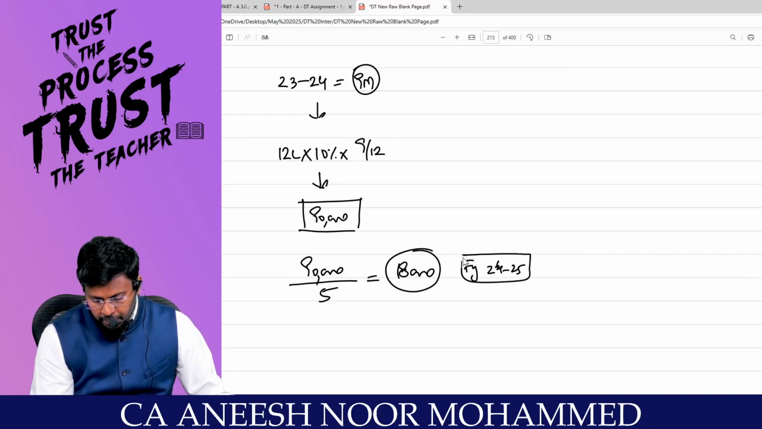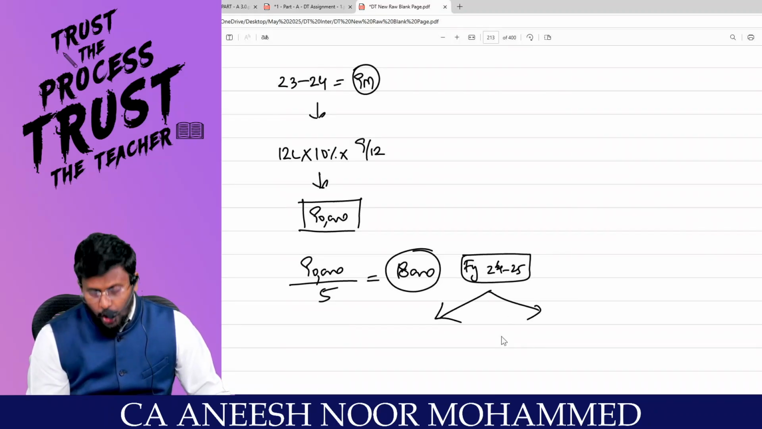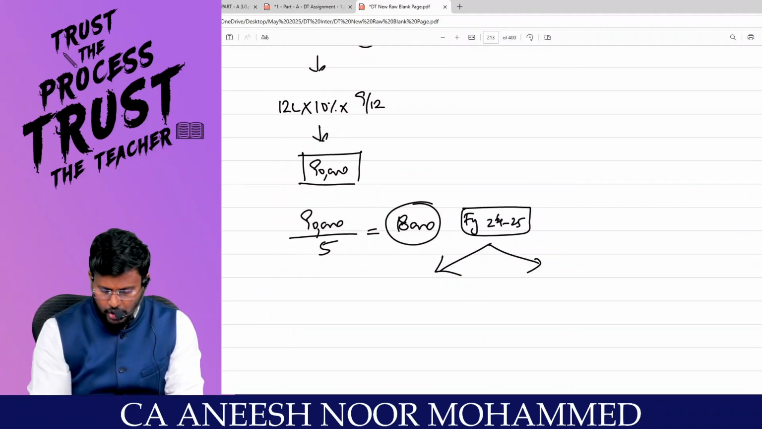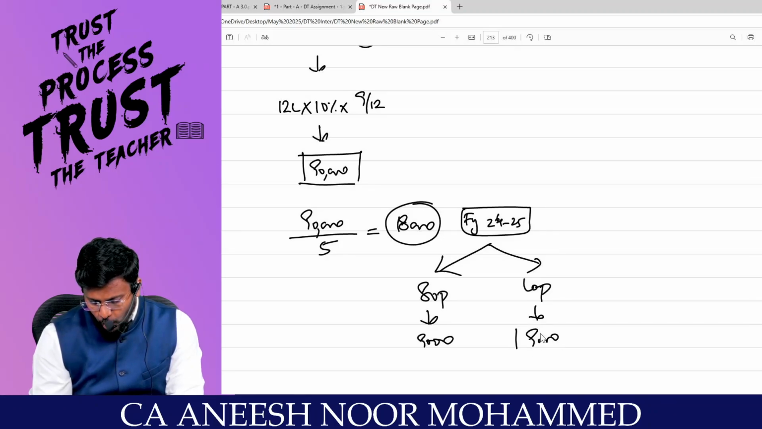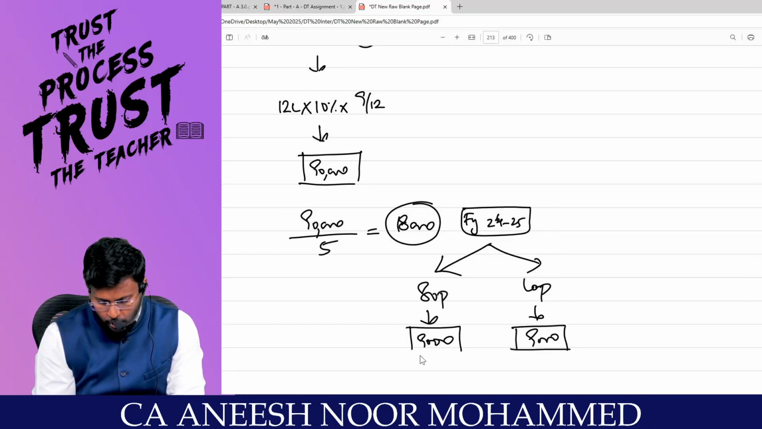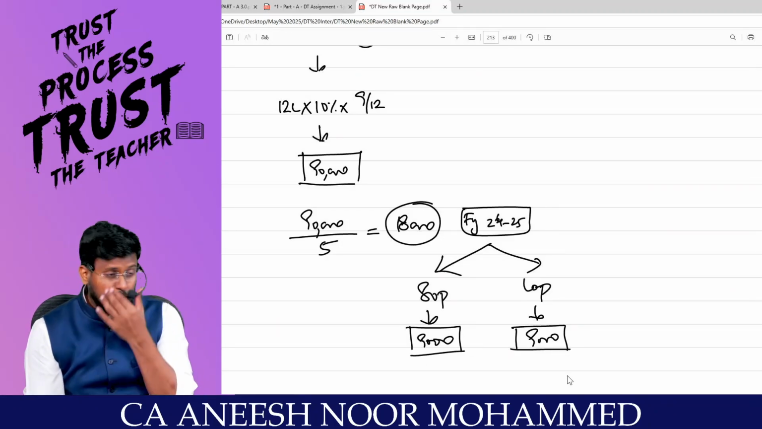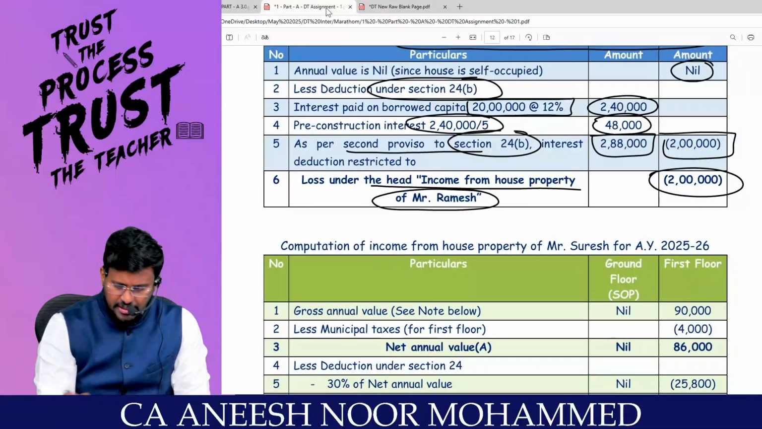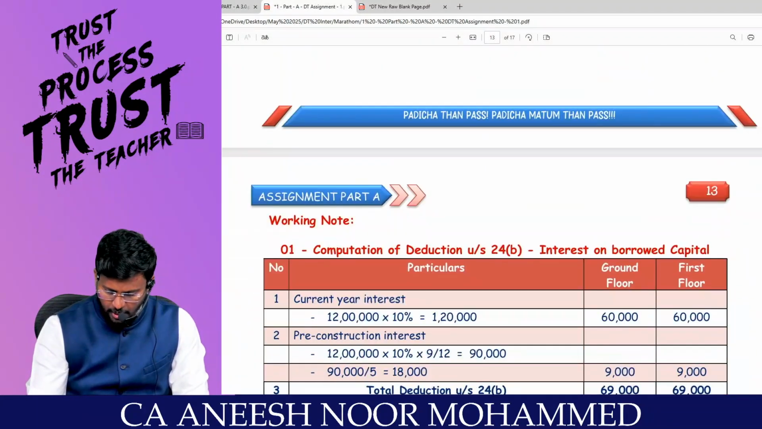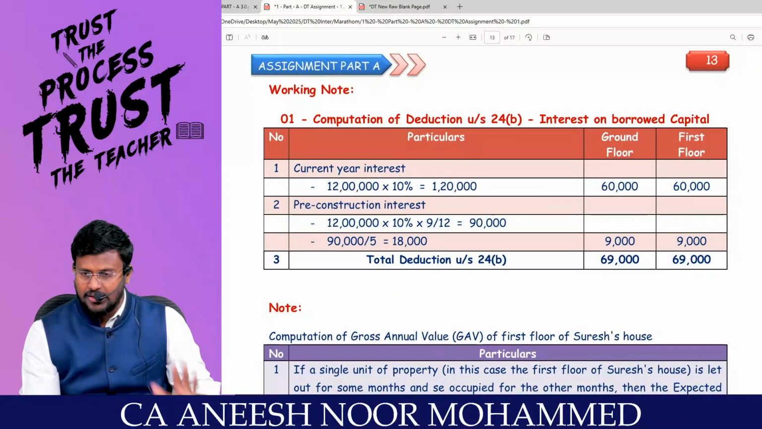Correct? But in 24-25, the property is classified into 2 categories. Number 1 is SOP 50% and what? That means for SOP 9,000 will be the allowable interest and for LOP 9,000 rupees will be the allowable interest. Are you understanding? The total interest which you can claim will be 18,000. But in this year it is 9,000 and 9,000. Look at here, man. Look at the working and clearly understand.